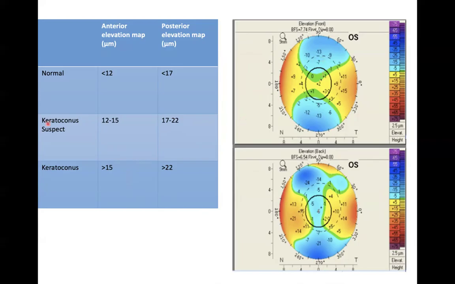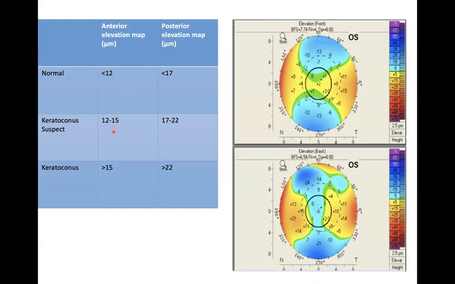The above one is the anterior elevation map, that is the corneal anterior surface map, and the one below is the back elevation map or the posterior float, which is the value of the posterior surface. For anterior elevation, the normal value should be less than 12. If it's between 12 and 15, it is a little suspicious.